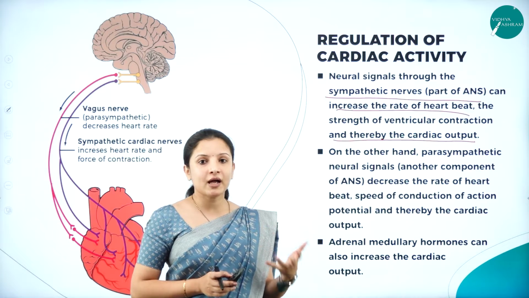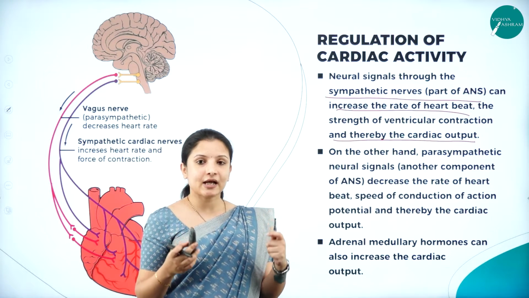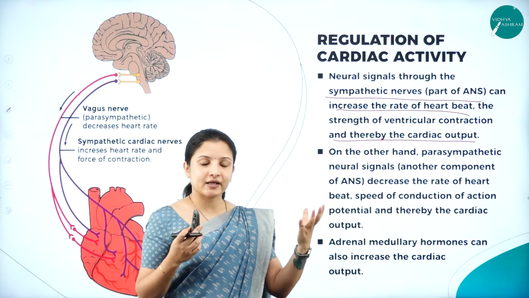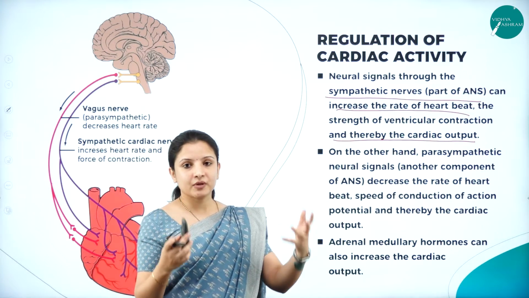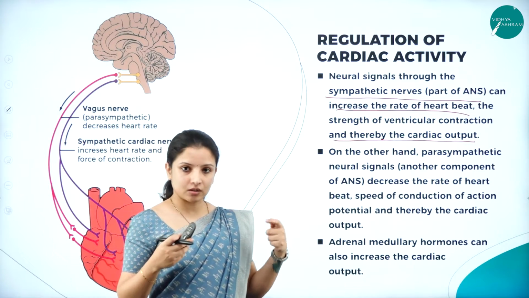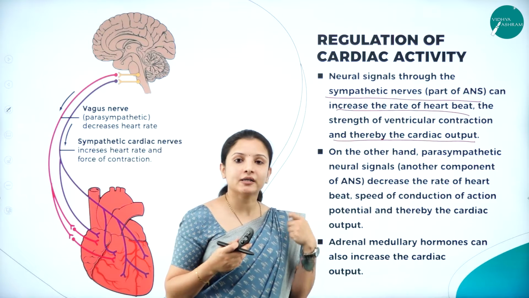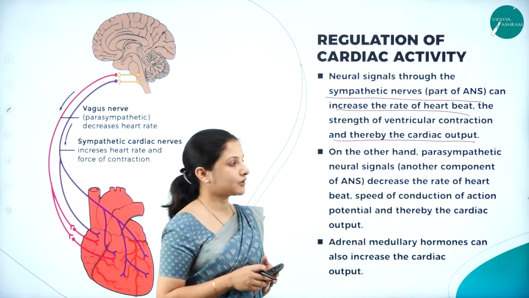When an athlete is doing some activity, the medulla oblongata will send information to the heart saying that the person requires more oxygen. Please function well, let the cardiac output be more during that time. That is how they are interconnected to one another.